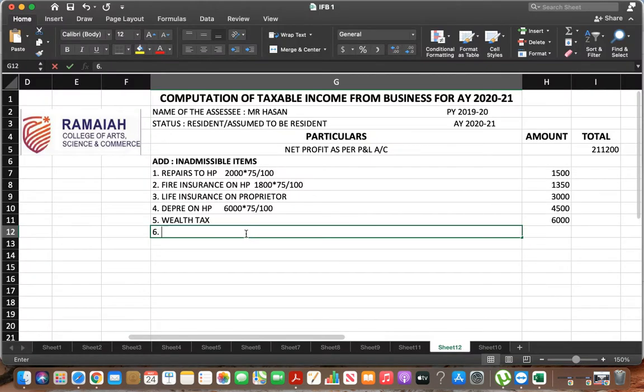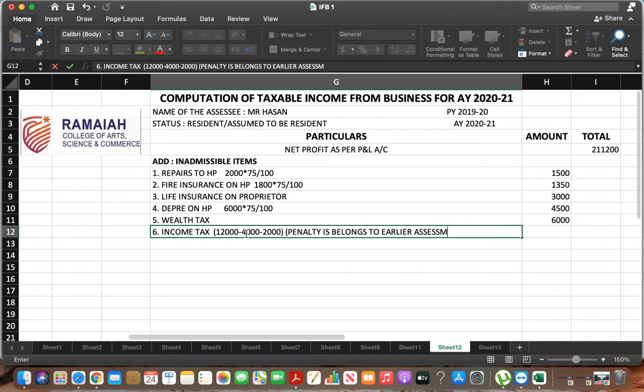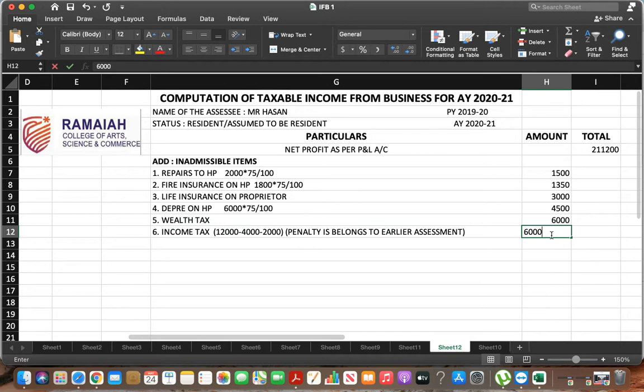So write down number 6, income tax: 12,000 minus 4,000 minus 2,000. In brackets you can mention penalty belongs to earlier assessment. So it becomes 6,000.